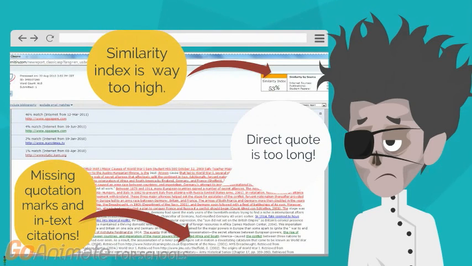Plagiarizing Paul has some issues. His plagiarism checker report notes his similarity index is way too high, he has missing in-text citations, and his direct quote is too long.